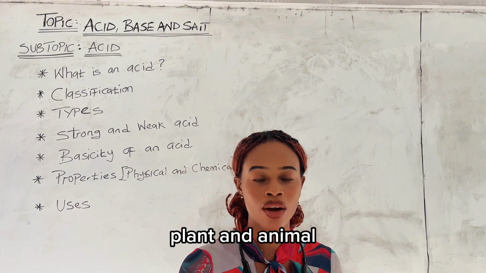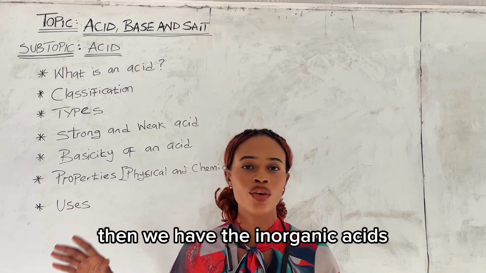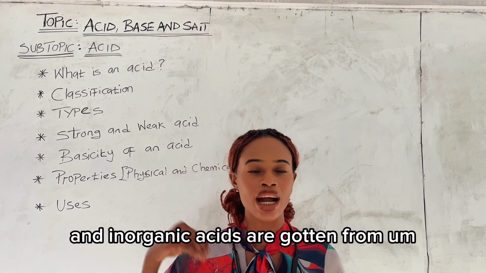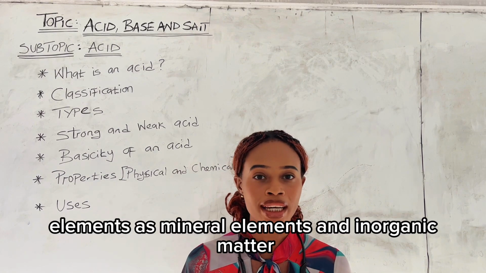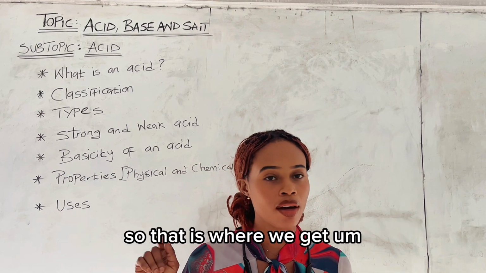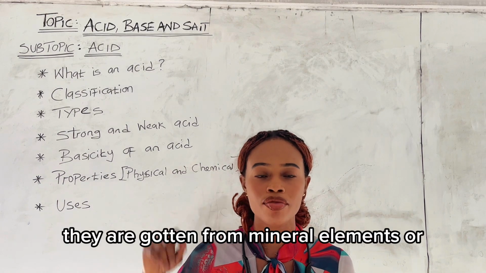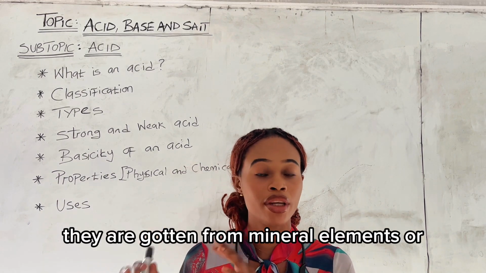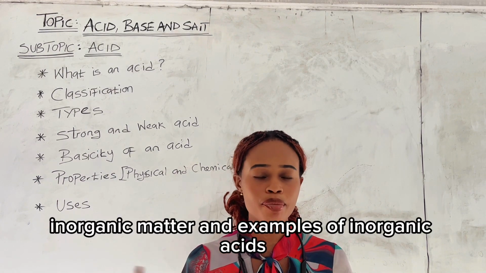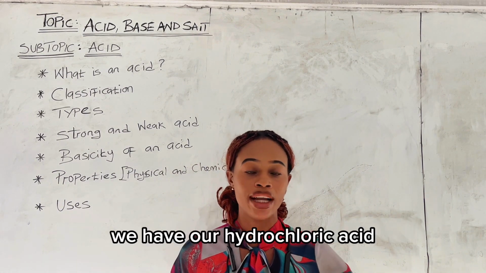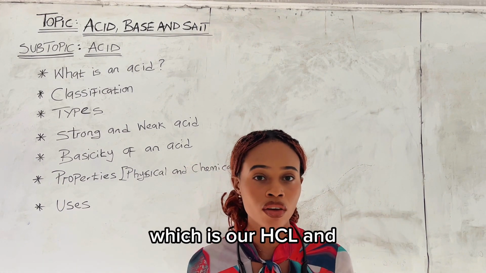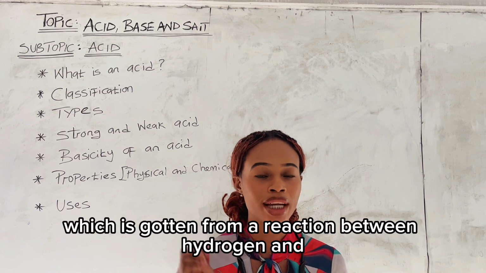Plant and animal sources. Then we have the inorganic acids, and inorganic acids are gotten from mineral elements and inorganic matter. So that is where we get inorganic acids from. They are gotten from mineral elements or inorganic matter. And examples of inorganic acids include what we can find in our laboratory. We have our hydrochloric acid, which is our HCl, which is gotten from a reaction between hydrogen and chlorine.